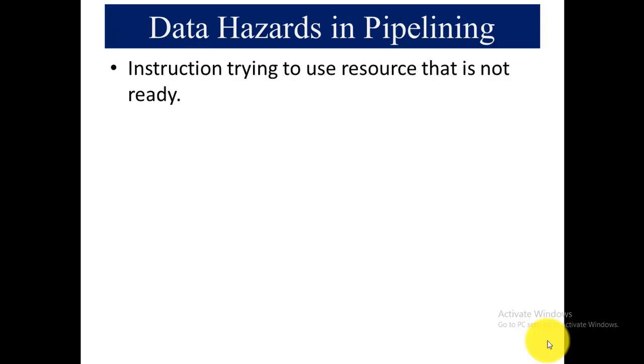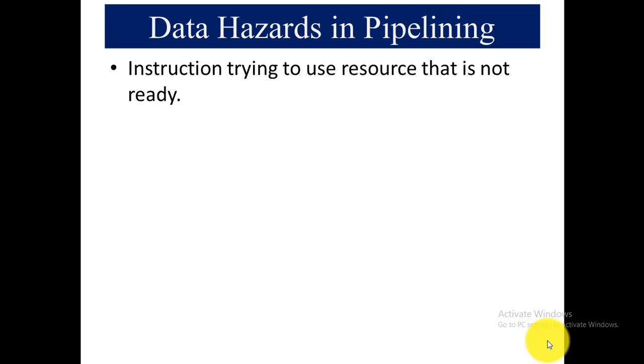Data hazards are basically those hazards that occur when instructions try to use resources that are not ready, that are not in a state that you can use. There can be multiple types of resources like RAM, registers and processors. So multiple instructions are trying to use resources that are not in ready state. For example, the processor is not configured properly yet, the RAM is hanged, the RAM is already in use by other instructions, or the RAM is not in ready state when the instruction starts execution. So in this way, the data hazards occur.